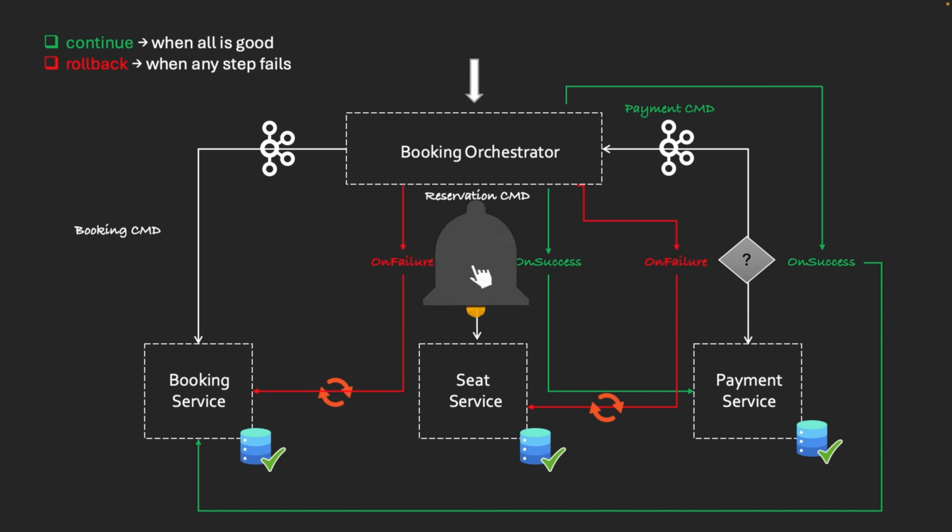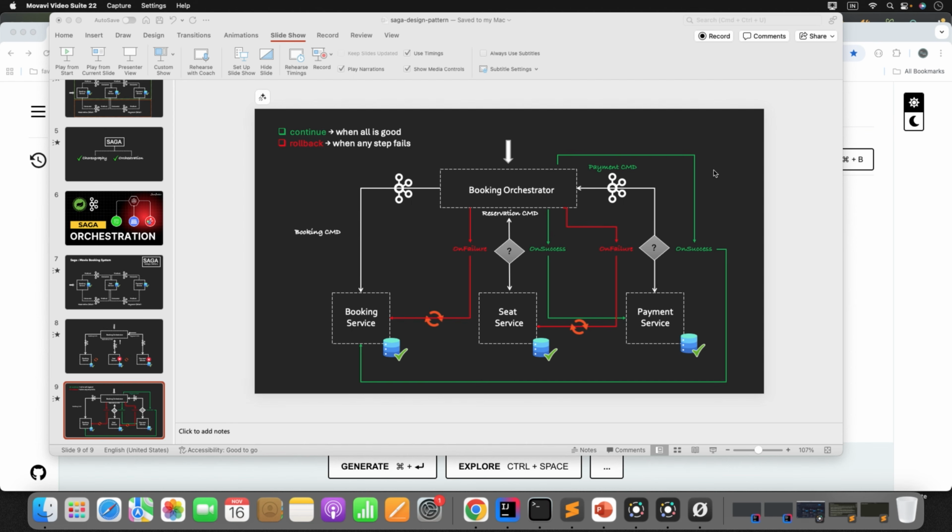I hope you got a clear, concrete picture of what the Saga orchestration approach is and why it is better than the choreography design pattern. If you are with me, great. Let's jump straight into the implementation and see everything in action. So we'll follow this particular architecture as it is to understand the Saga orchestration design pattern. Please try to picture this flow in your mind so that it will be easy for you while writing the code or while understanding the code.